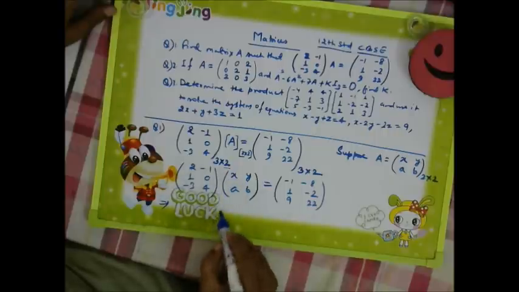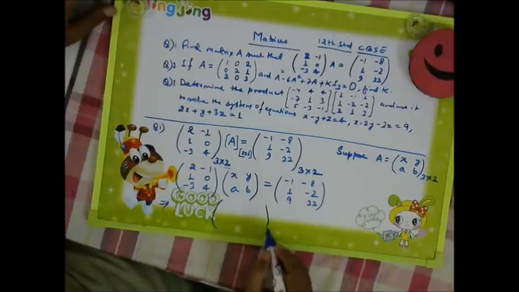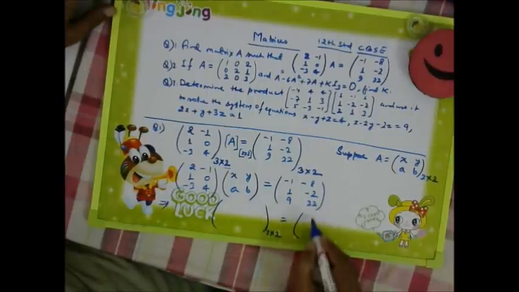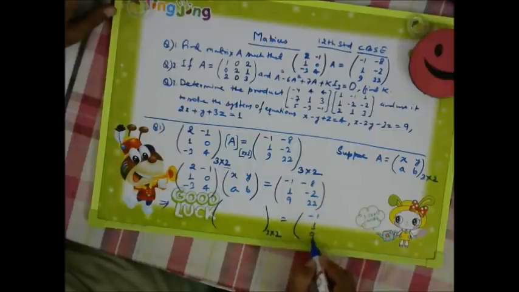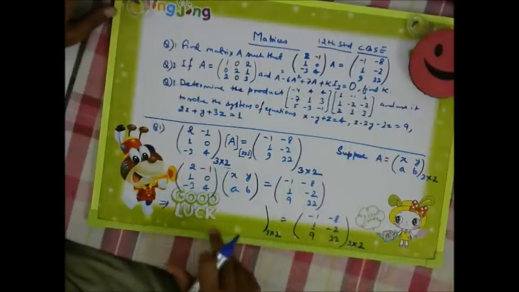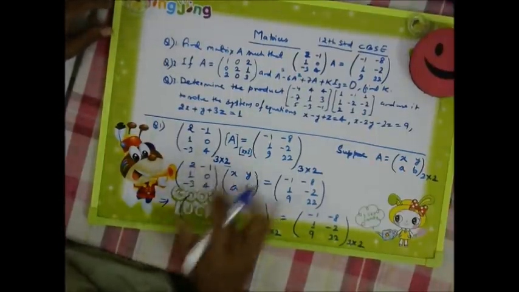So if we are multiplying this matrix, we will be getting a matrix of 3 into 2, compulsorily, because the order of the matrix in the result after the equal to sign is 3 into 2. So compulsorily we will be getting a 3 into 2 matrix. Right. Now we will multiply.